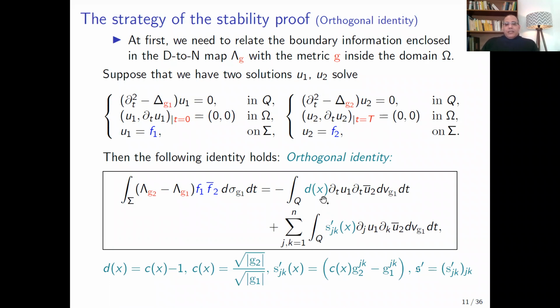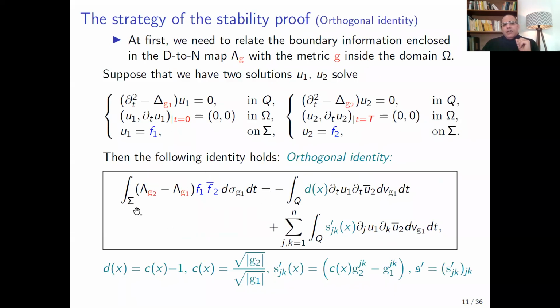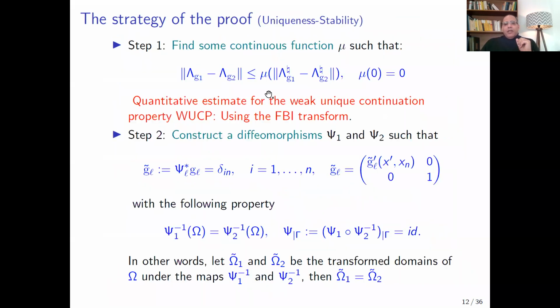So by using this orthogonal identity, we can devise our proof in 4 steps. The first step, we need to prove some relation between the partial Dirichlet-Neumann map and the global Dirichlet-Neumann map, since in this identity we have the difference between the global Dirichlet-Neumann maps.